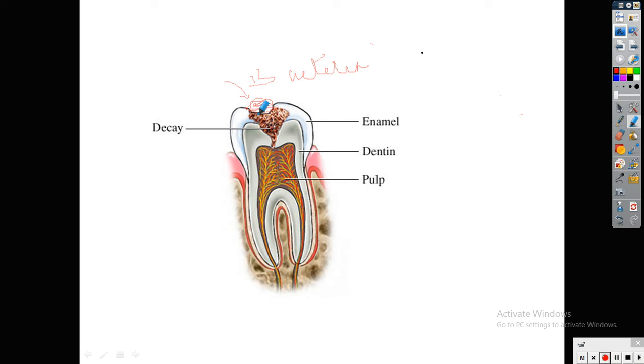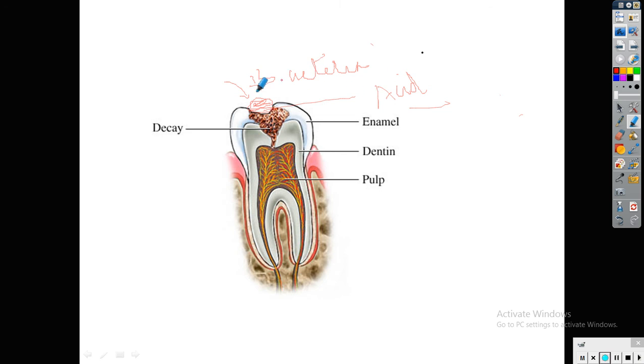These bacteria digest the sugar, and they produce a chemical called acid. Bacteria producing acid on the teeth. These acids damage the enamel and dentine, and then gradually the bacteria start to grow inside, again producing acids, and it damages the whole tooth, and when it reaches the pulp or the living part of the cell, it causes the pain, and that we are calling as tooth decay.